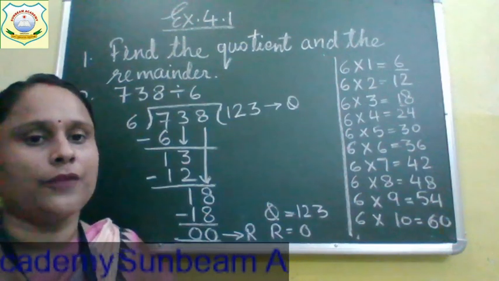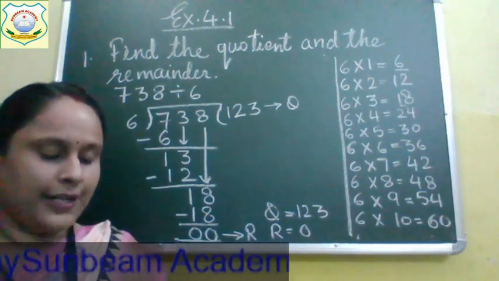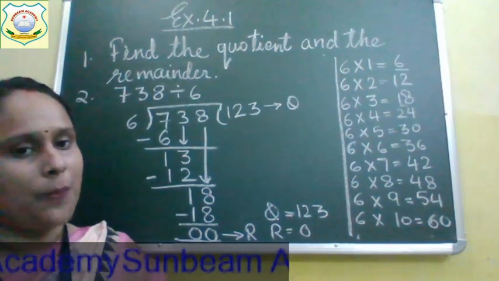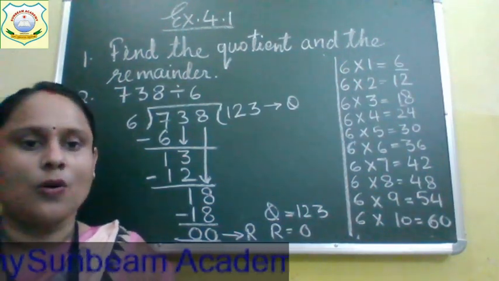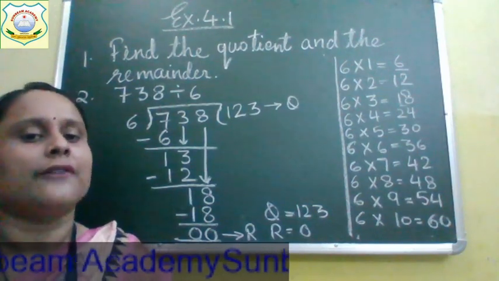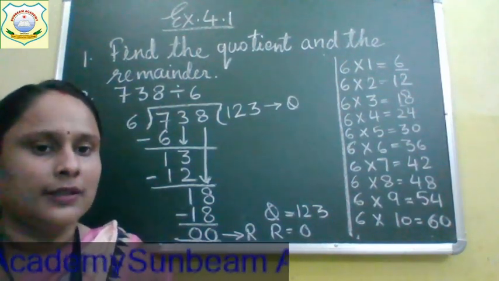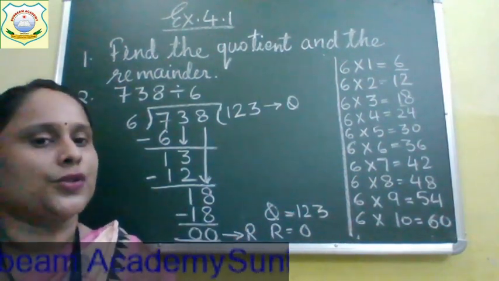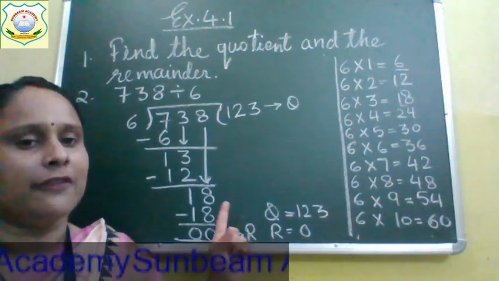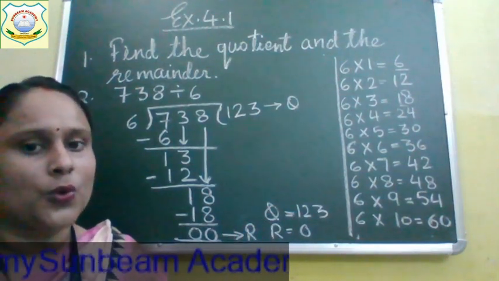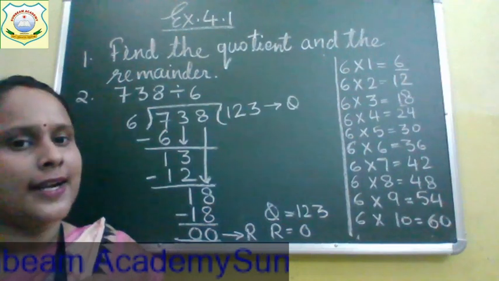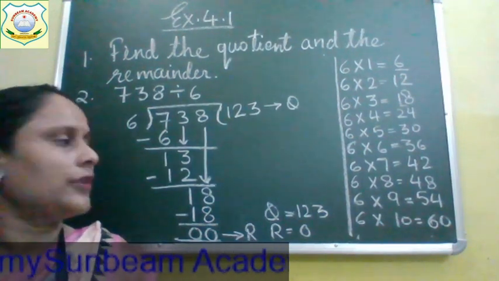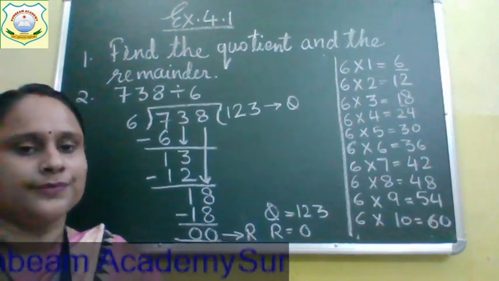So children, today what have we learned? We have learned division, parts of division, and properties of division. So you all go through the properties of division, and we have done mental maths in the book, isn't it? And then we were doing exercise 4.1 which is not completed. 2 questions are for classwork, and we have done 2 questions in classwork. I will send 1 question in PDF as homework. And tomorrow again we will stick to this topic.